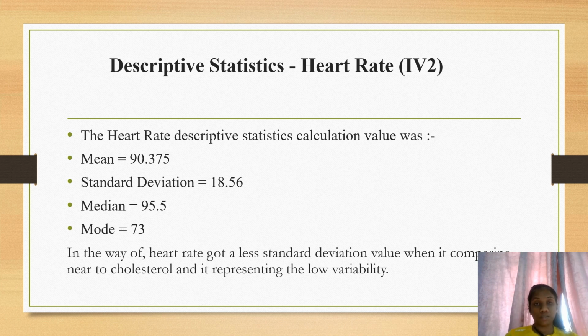Next are the descriptive statistics of heart rate, independent variable 2. The mean is 90.375, the standard deviation is 18.56, the median was 95.5, and the mode is 73.